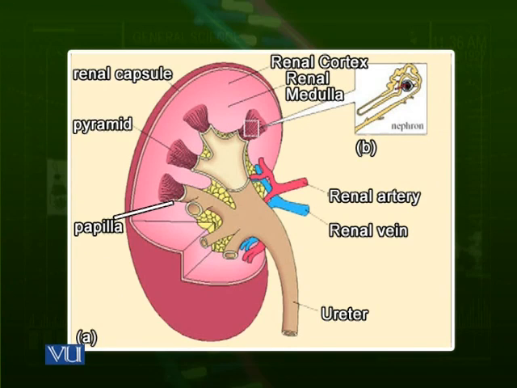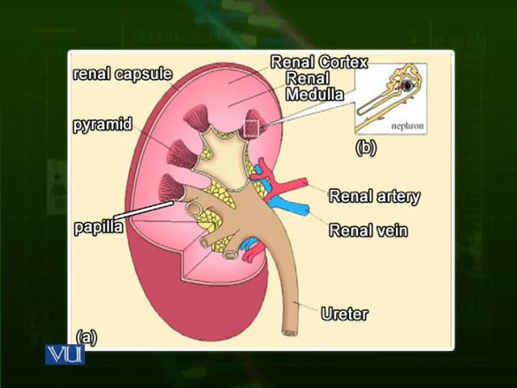These are called the pyramids of the kidney, because their shape resembles pyramids. There are many pyramids inside, and these pyramids enter the renal pelvis, a funnel shaped portion. All of the pyramids are attached to this funnel shaped portion, which is called the renal pelvis. These pyramids have units which are responsible for producing urine, and they send that urine towards the renal pelvis, which leads towards the ureter, and the urine goes down.